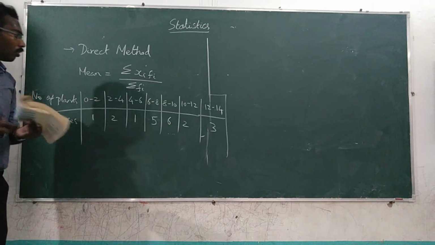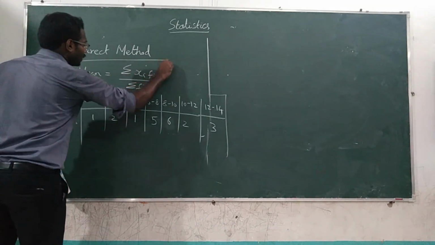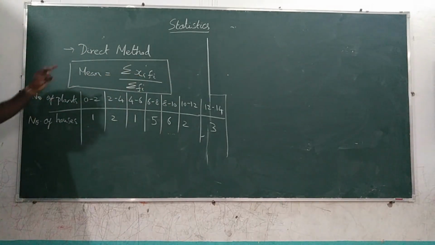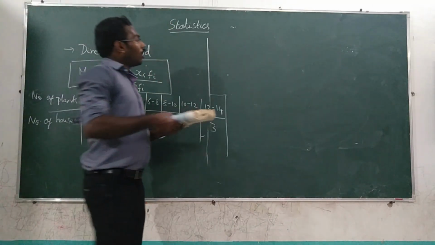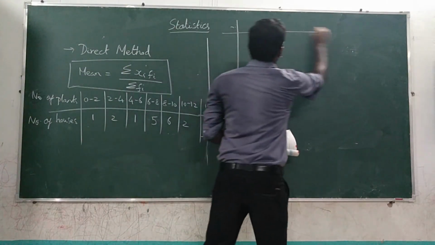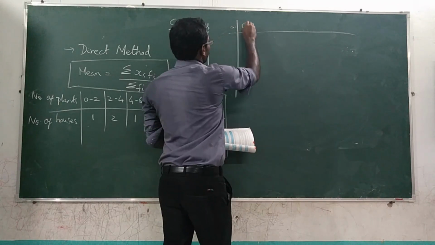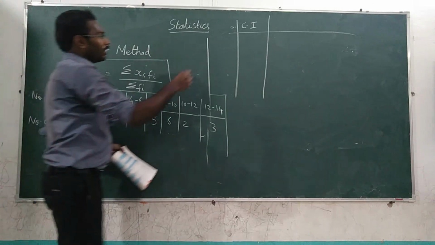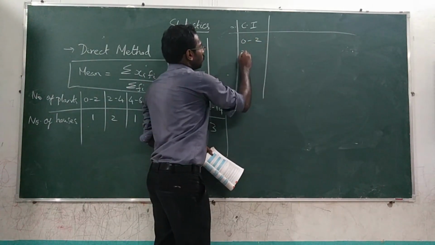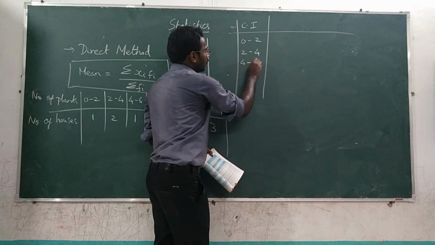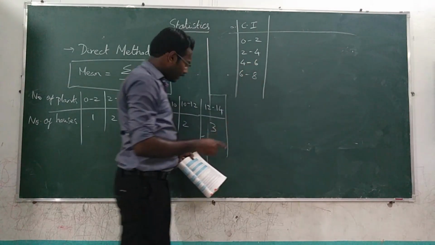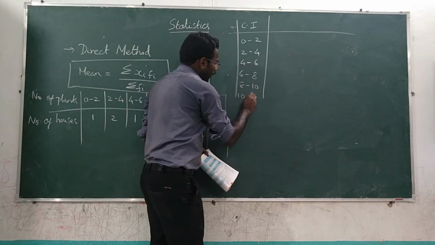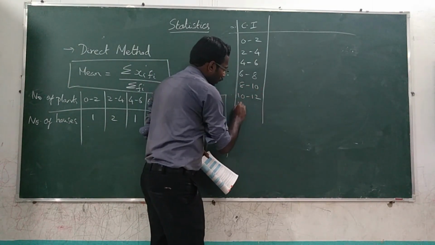So first you know what the formula is. The formula is summation xi fi divided by summation fi. So regarding mean, first you have to draw the table. So in the table what will be there first? First you will write the CI, that is class interval: 0 to 2, 2 to 4, 4 to 6, 6 to 8, 8 to 10, 10 to 12, 12 to 14.